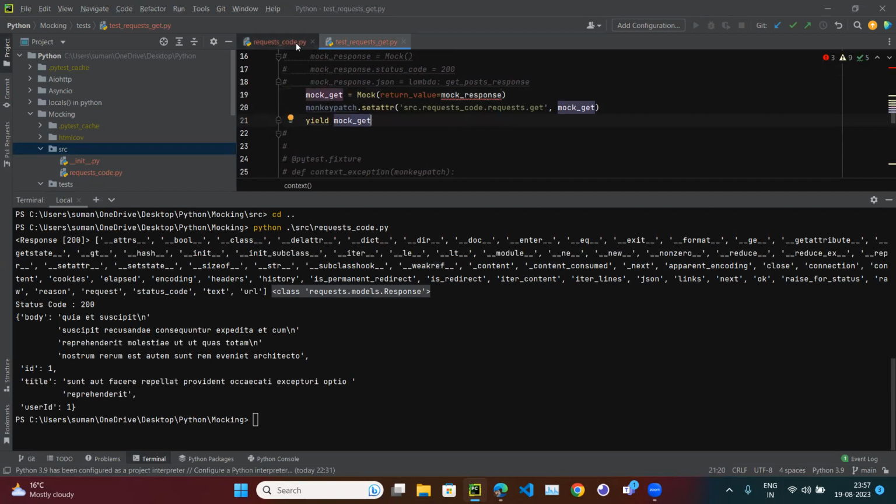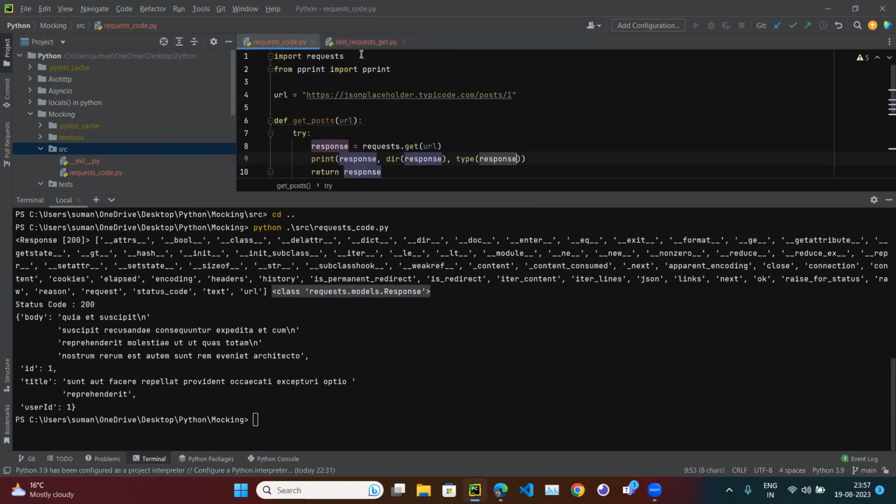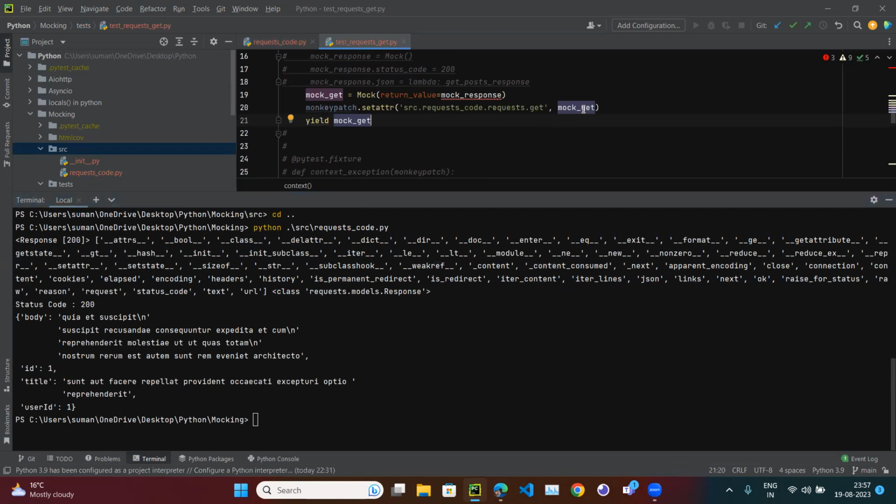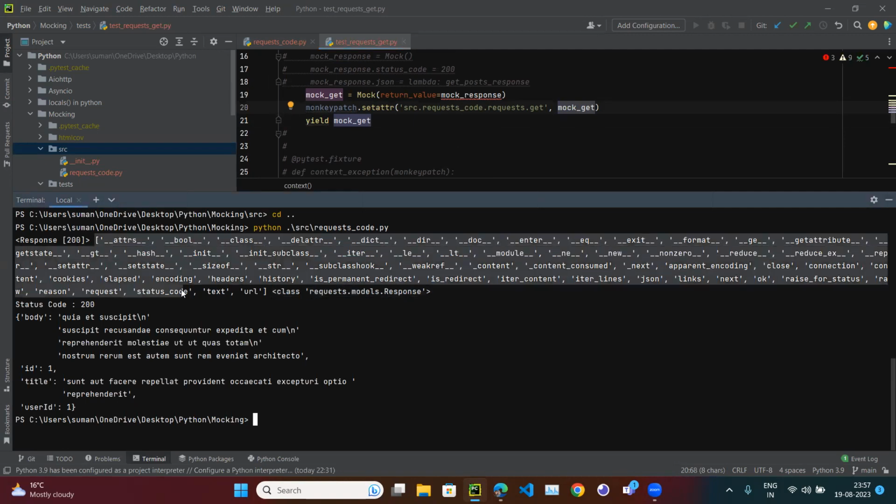We said it is of class type, because here we define it's a class. Now mock get is a class, so this part is perfectly done. But where are these attributes? Because the response has so many attributes, but this is an empty class.